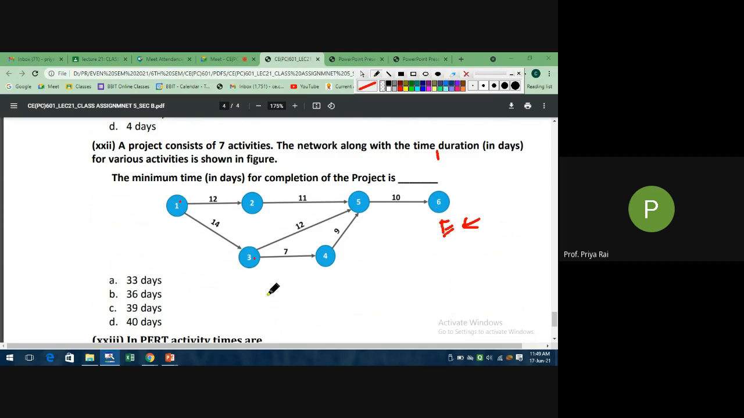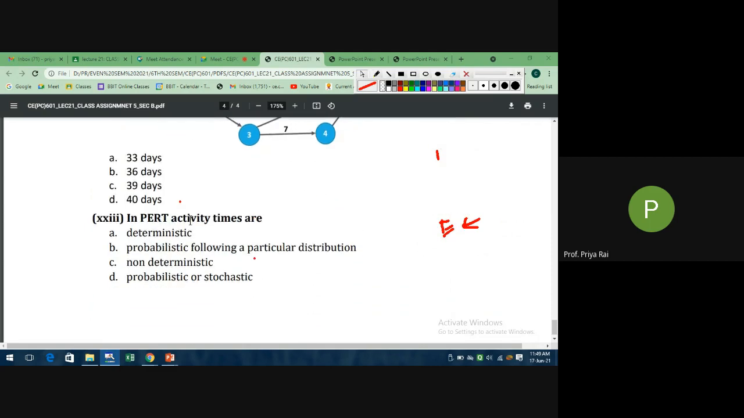Now in PERT, activity times are, which is correct? Deterministic, probabilistic following a particular distribution, non-deterministic, or stochastic? Input activity times are, ma'am, option B. Yes, as I said, time estimates follow a beta distribution, whereas project duration follows a normal distribution. So it is probabilistic following a particular distribution. This is your correct option.